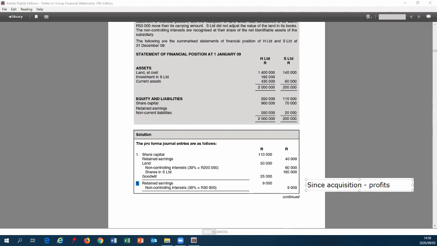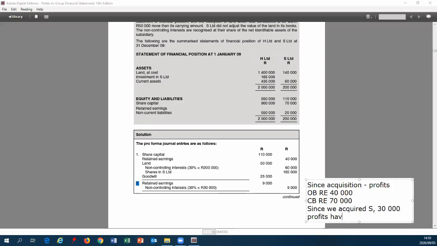Since we have acquired S, our opening balance of retained earnings was 40,000. In our statement of financial position as at 1 January 09, our closing balance of retained earnings was 70,000. So that means since we acquired S, 30,000 profits have been made.